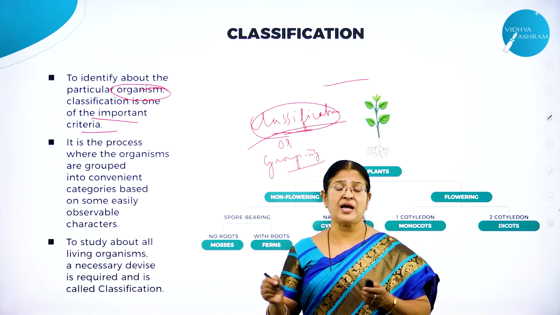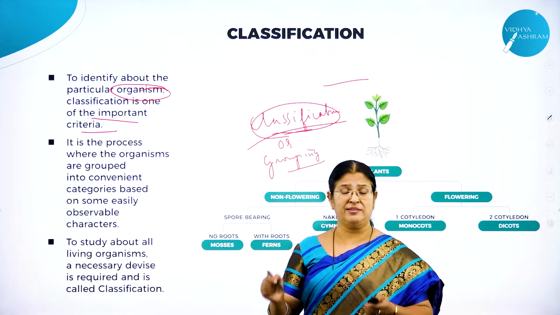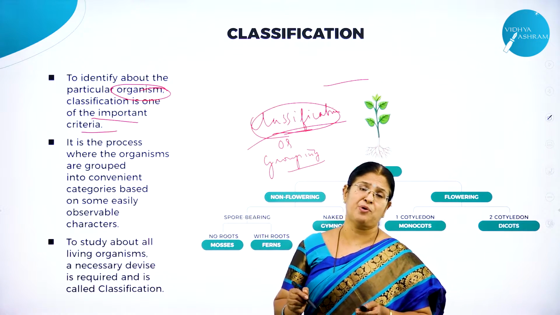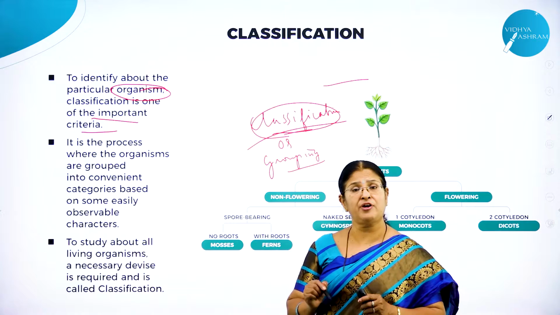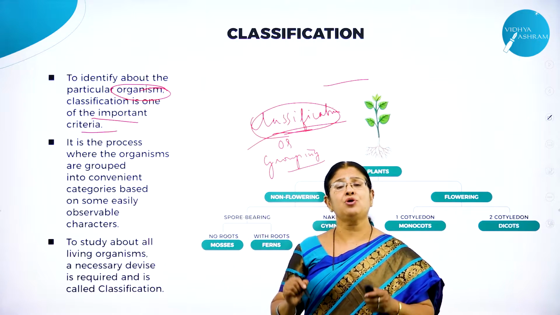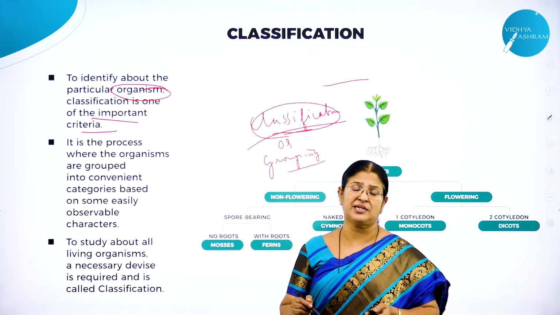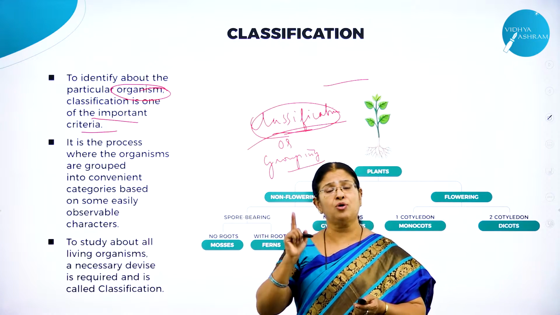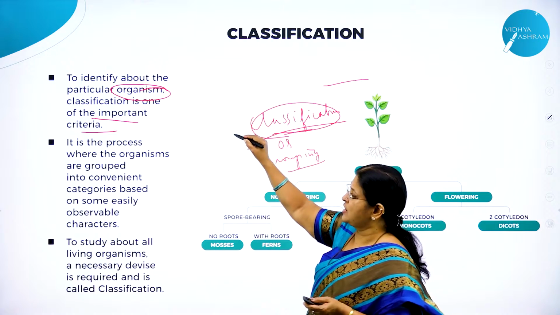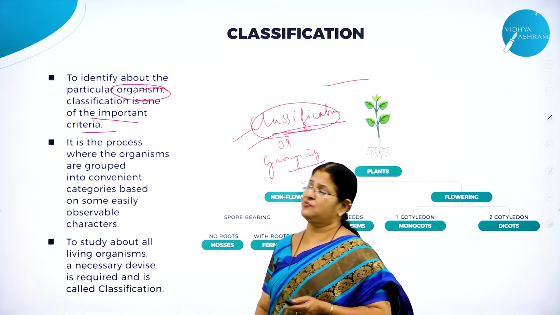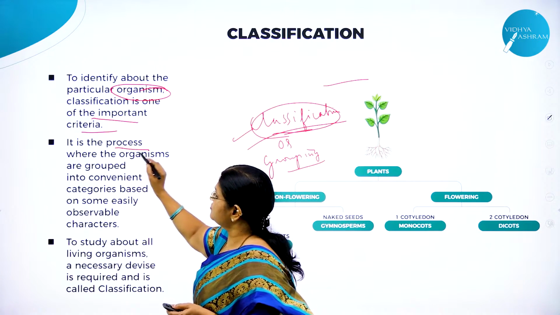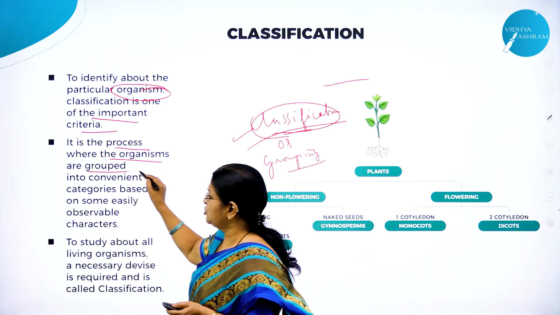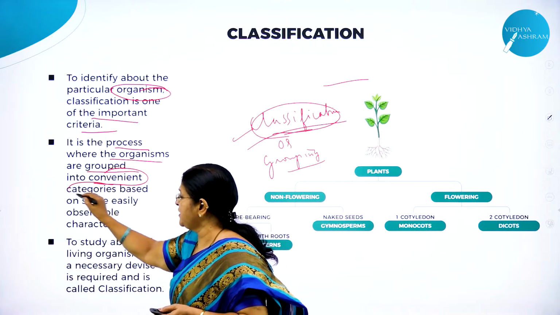So by grouping the plants and animals like this, then definitely we can study about the plants and animals. If not, definitely the study of so many varieties of plants and animals that are existing on this planet Earth is quite impossible. The only means of studying is through classification. So what is classification then? It is the process where the organisms are grouped into convenient categories.